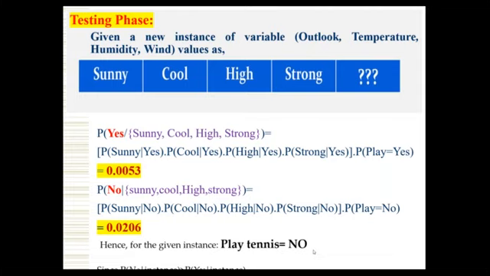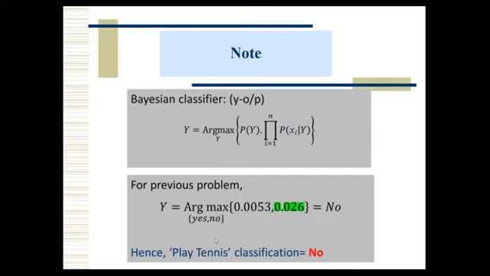We even used to take classes for students also, with the same logic. But here my concept is how to apply the Bayes classifier formula that we derived. If you want to see clearly how to apply that Bayes classifier, I have given it clearly here. I just made a note. We know the Bayesian classifier. Y is nothing but the output class, that means the final class. Y equals argmax. This is the Bayes formula.